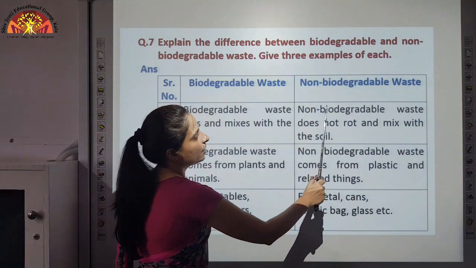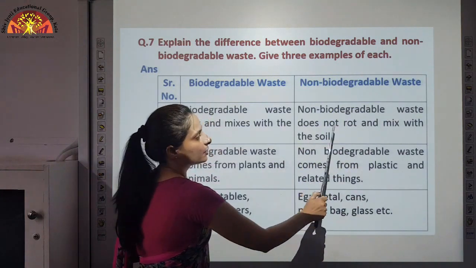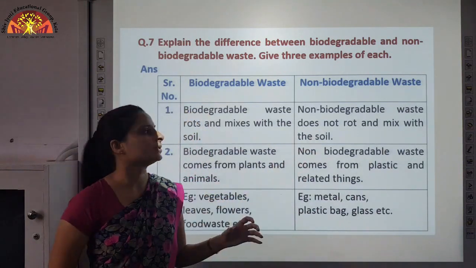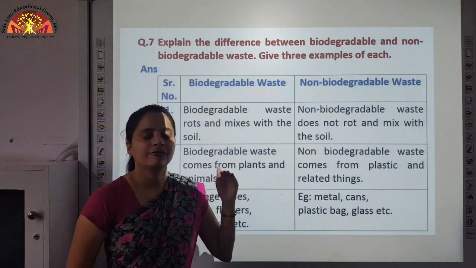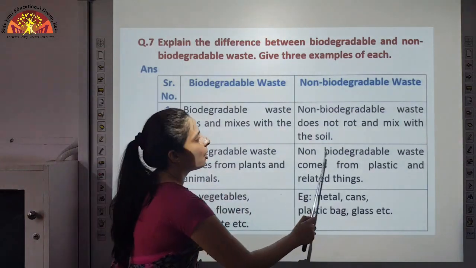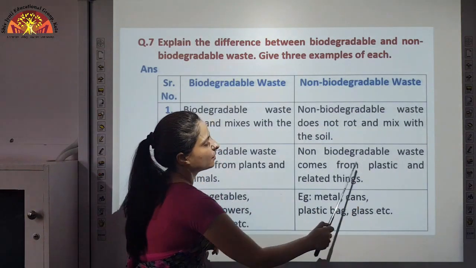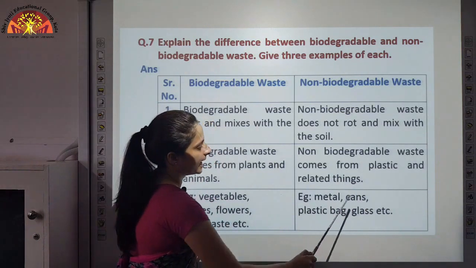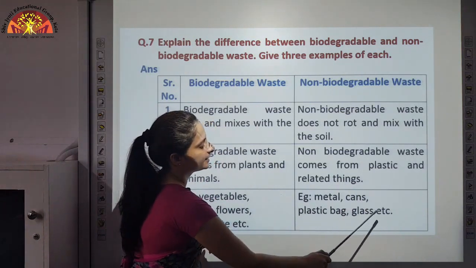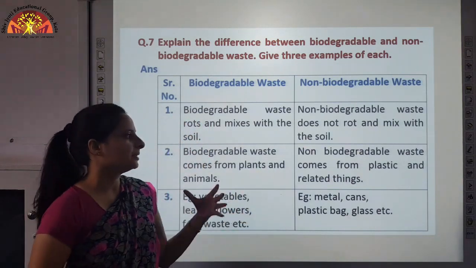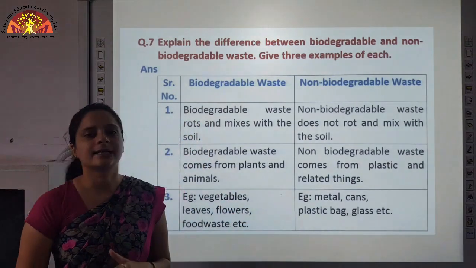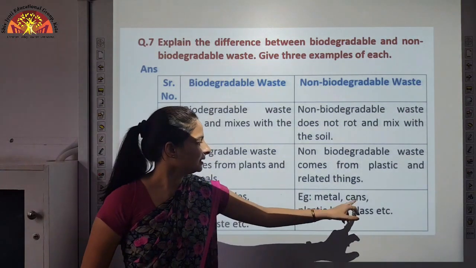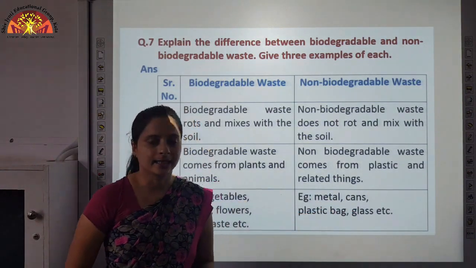Non-biodegradable waste does not rot and mix with the soil. It can remain for a long period of time. Non-biodegradable waste comes from plastic and related things. Example, metal, cans, plastic bag, glass, etc. Non-biodegradable waste comes from plastic and it does not rot easily. And examples of these are metal, cans, plastic bag and glass.